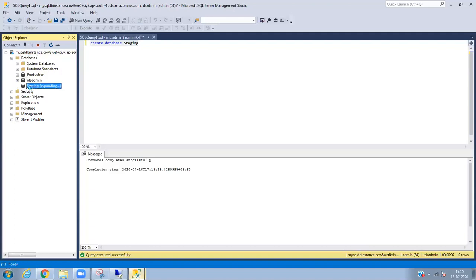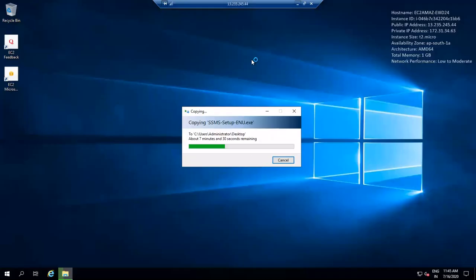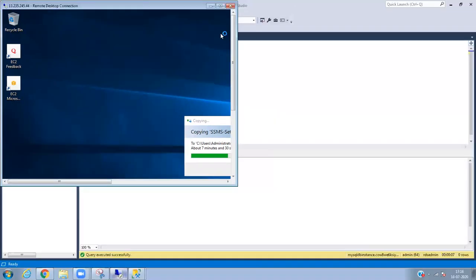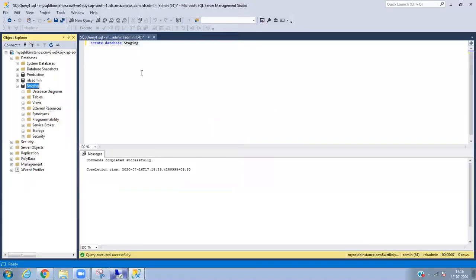If you double click on staging, you can run whatever queries you want. So this is what I created. Let's see in the server. Another 7 minutes to copy, let it copy. So this is exactly RDS MS SQL.